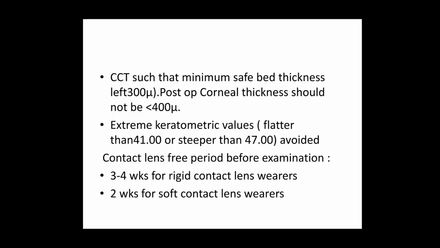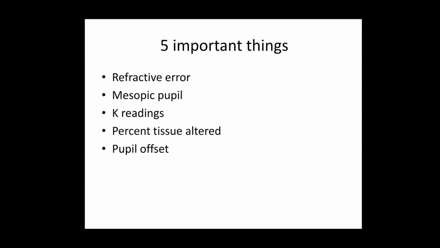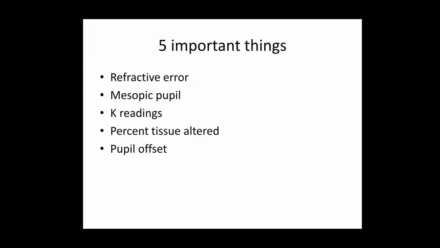Yeah. Right. So these are the parameters that we are going to discuss today. Not only for LASIK, for all refractive surgeries, these are very important parameters, right? One thing is refractive error. What kind of refractive error is it? Whether it is myopia, what degree of myopia, hyperopia, what degree of hyperopia, astigmatism, what degree of astigmatism, and if it is presbyopia, what degree of presbyopia.